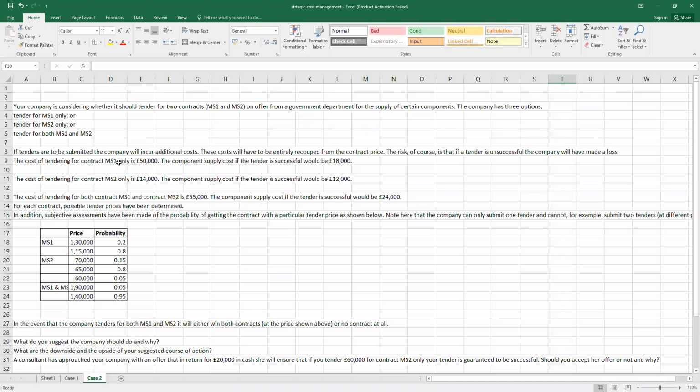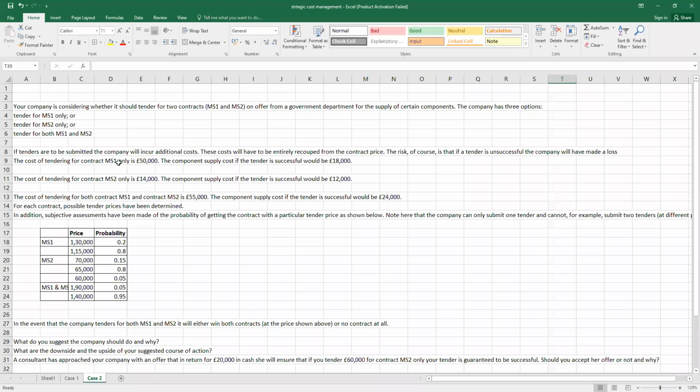If the tenders are to be submitted, the company will incur additional costs. These costs will have to be entirely recouped from the contract price. The risk of the course is that if a tender is unsuccessful, the company has made a loss. The cost of tendering for contract MS1 is 50,000 pounds or euros, now we can say.